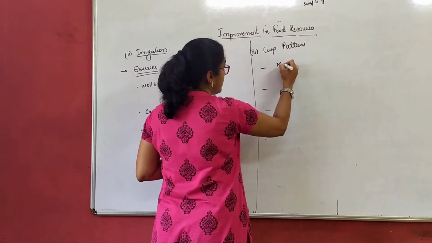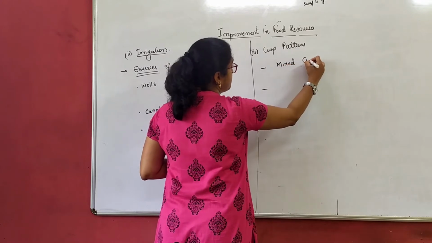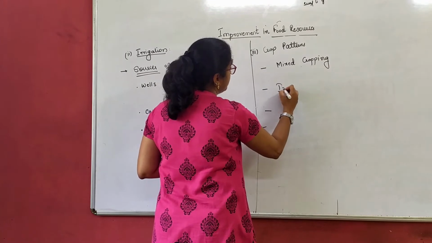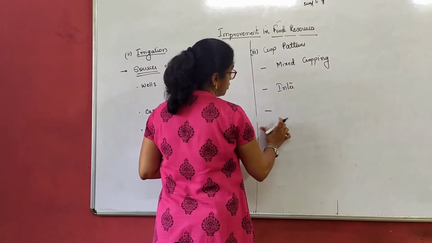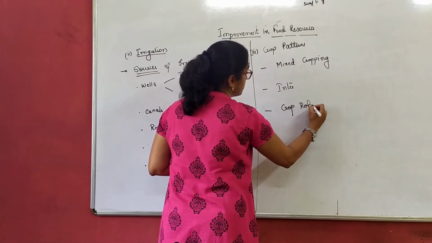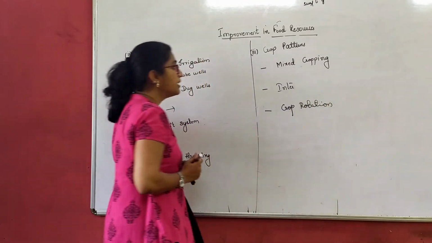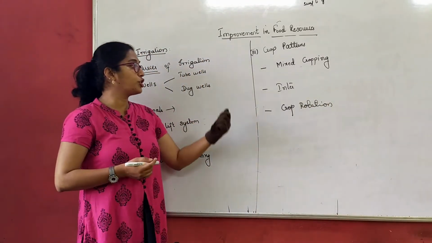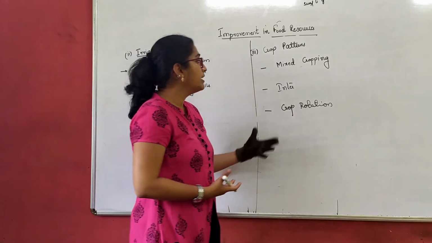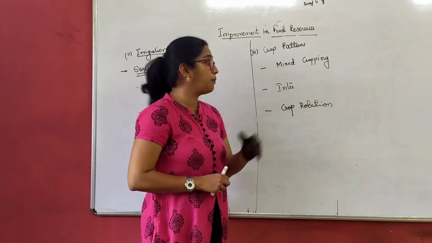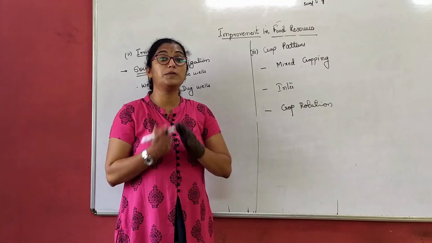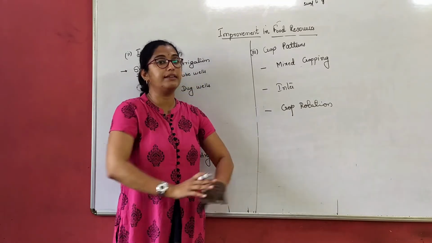One, or the first one, is mixed cropping. The second one is intercropping. And the last one is crop rotation. Right? Now, when we look at these things, mixed cropping, intercropping and crop rotation, they give us an idea. Let us first discuss what mixed cropping is. Now, what does this name tell you? Mixed cropping. So, 2 or 3 different crops are mixed together and they are just sown in the field.